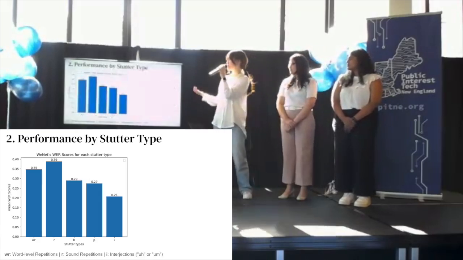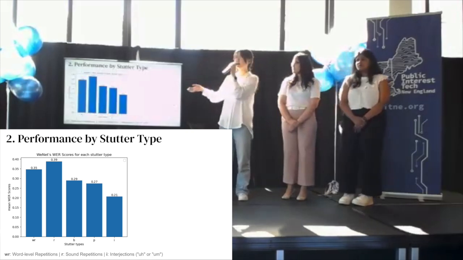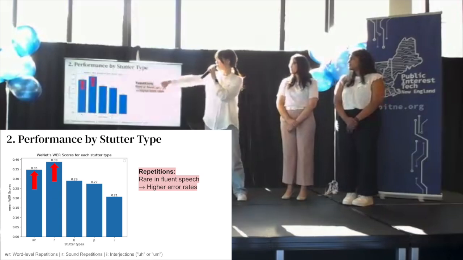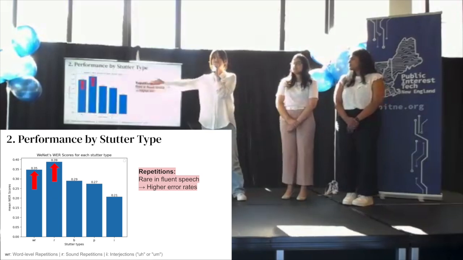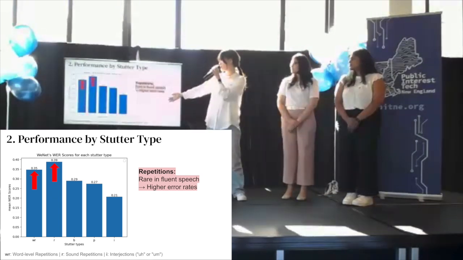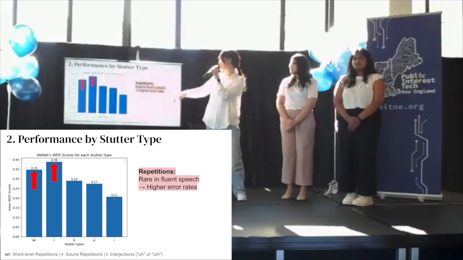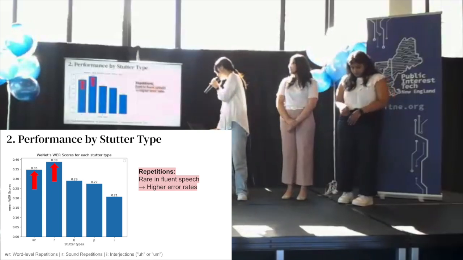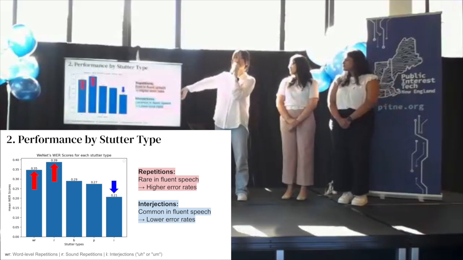And this graph shows the models' performance by each stutter type. We can see that word level repetitions, represented by WR, and sound repetitions, represented by R, have the highest error rates in contrast to interjections, which have the lowest error rates.